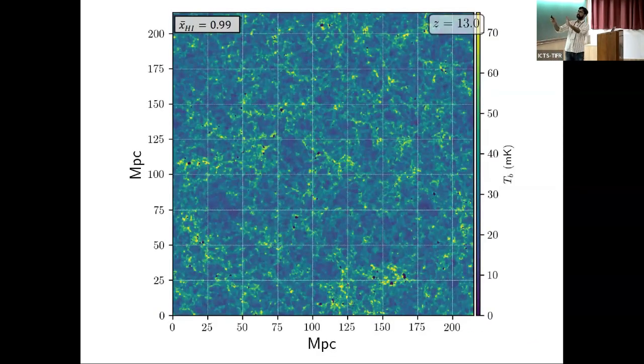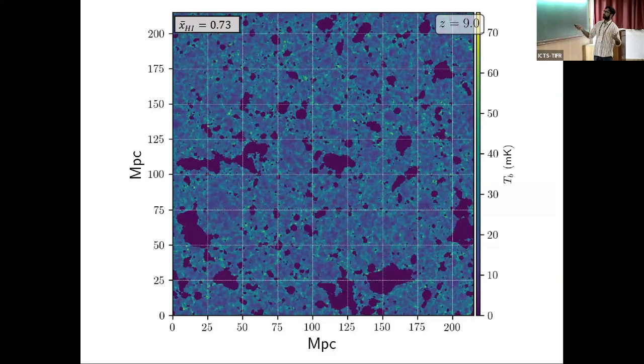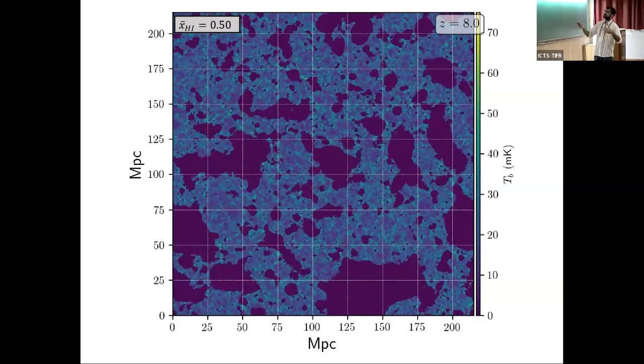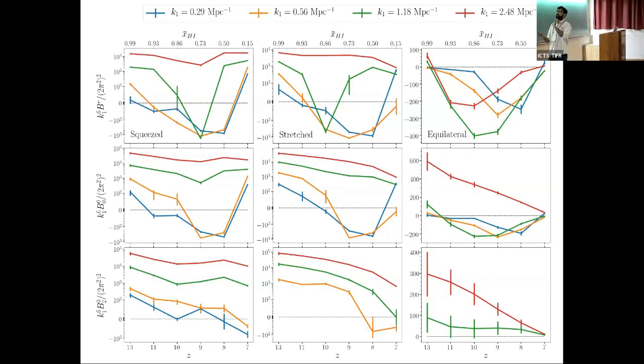Here I just want to give you an idea of how this looks. This is the brightness temperature fluctuation at the initial stage of the epoch of reionization at redshift 13, and the neutral fraction was 0.99 in our simulation. As the epoch of reionization progresses, we can see the universe getting reionized from the regions where galaxies are, and at lower and lower redshifts it becomes more reionized. This is the end point of our epoch of reionization, which we are taking at redshift 7, and the neutral fraction is 0.15. This is the result we got.